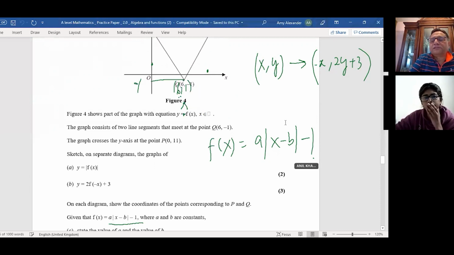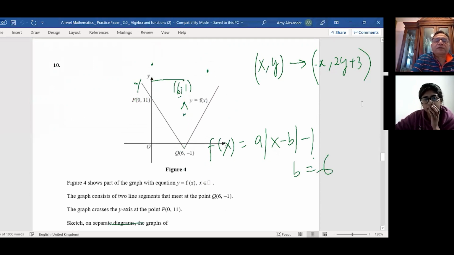So the value of b is 6. And the value of a, how are you going to find? Substitute the given point. Let's go back to your graph. You're given this point. At 0, it is 11, right? Yeah. At 0, it is 11. Substitute 0 here and equate it to 11.